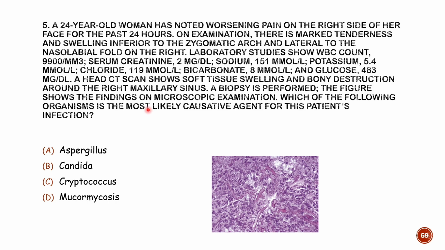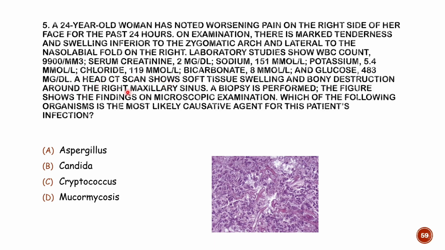Now again, an interesting case. This is a problem-solving MCQ. Such types of MCQ can be asked in an exam. A 24-year-old woman has noticed worsening pain on the right side of her face for the past 24 hours. On examination, there is marked tenderness and swelling inferior to the zygomatic arch and lateral to the nasolabial fold on the right. Laboratory study shows WBC count 9,900, serum creatinine was high, then CT scan shows soft tissue swelling and bony destruction around the maxillary sinus.